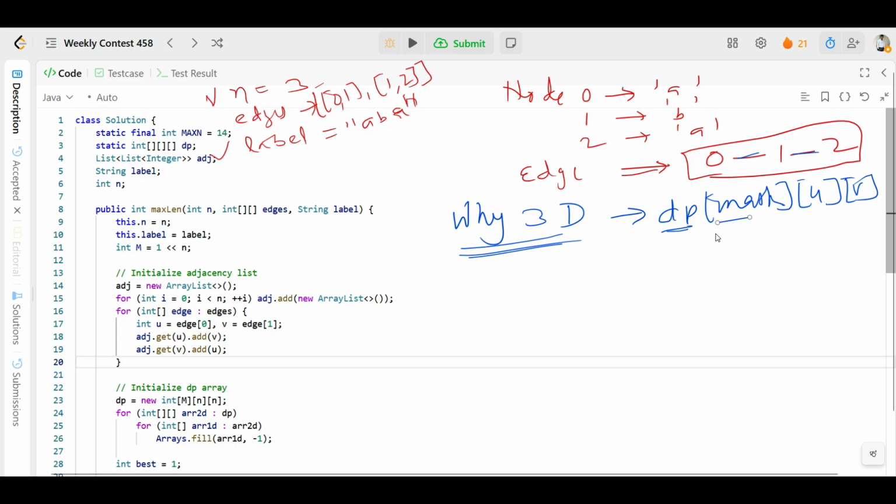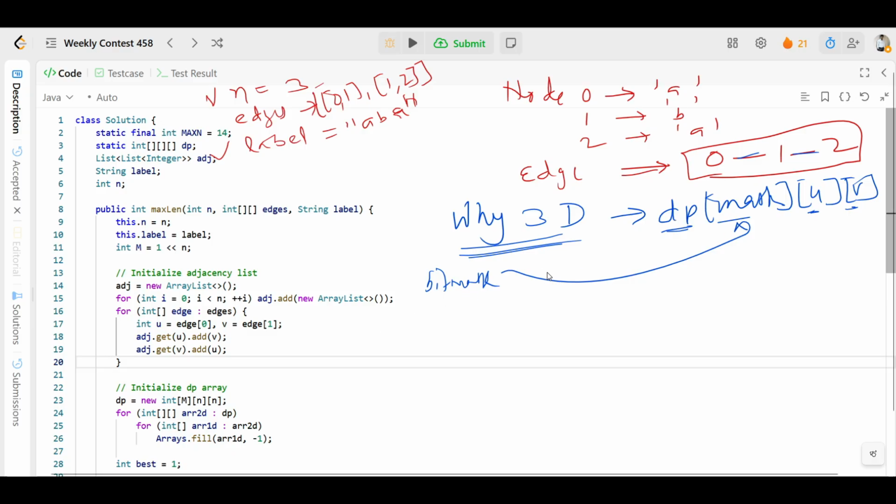It means which nodes have been used so far. So we'll have a bit mask, and a set bit means we have used this node so far. Then we have u, meaning we start the current path from here, and it ends at this node v.